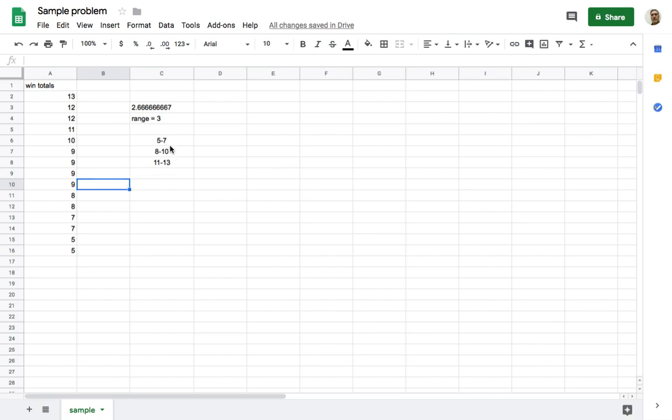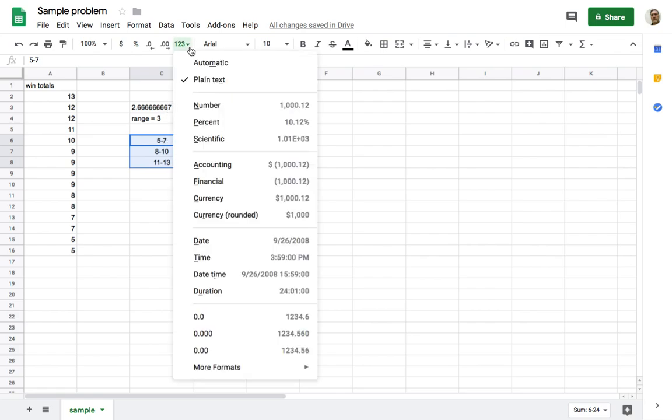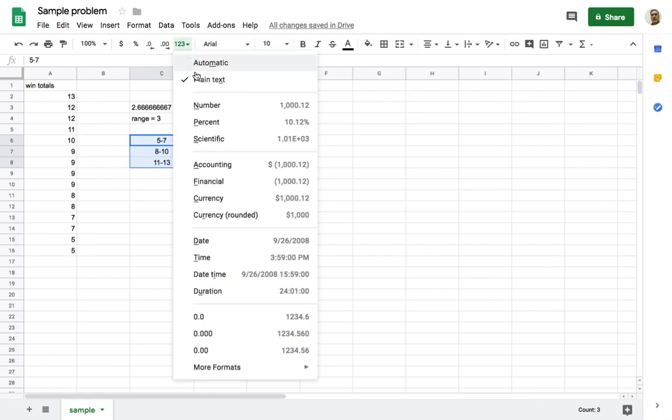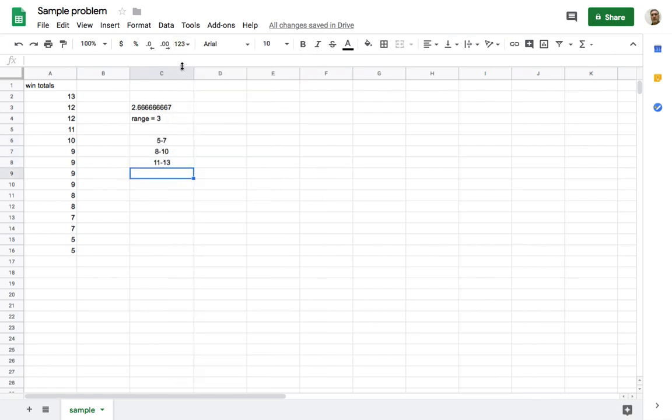Now remember, sometimes Google Sheets thinks you put in dates here. So they're reading that as like May 7th and August 10th and November 13th. The fix is to either put spaces in between your dashes and numbers, or you can do a little 1, 2, 3 and click on plain text. Just make sure I didn't undo it there. So plain text will remove the date stuff.